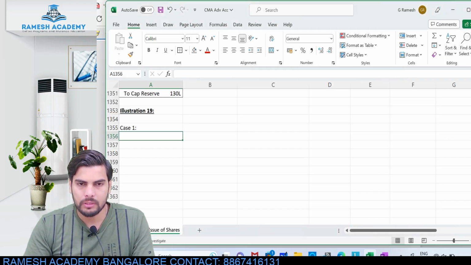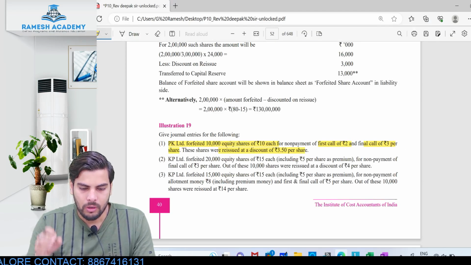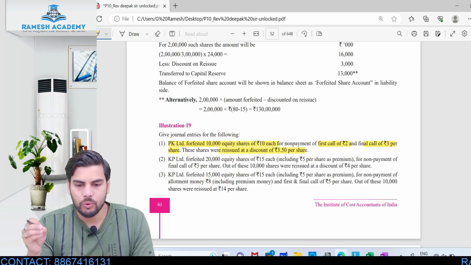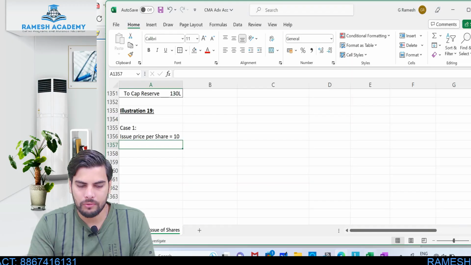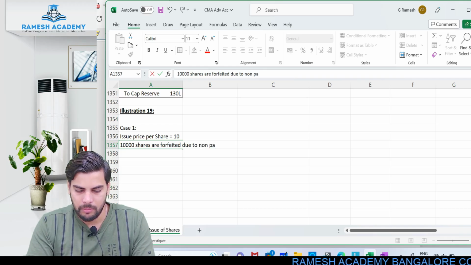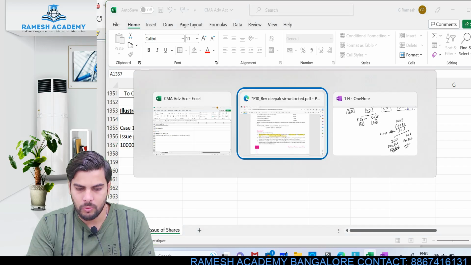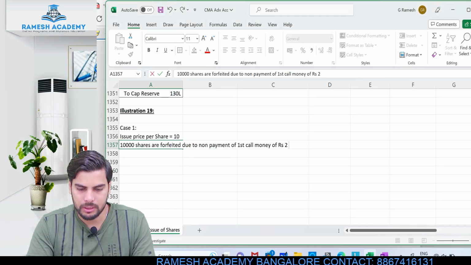Okay, so 10 rupees was the issue price per share. Okay, so 10,000 shares are being forfeited due to non-payment of first call money of rupees 2 and second and final call money of 3 rupees.